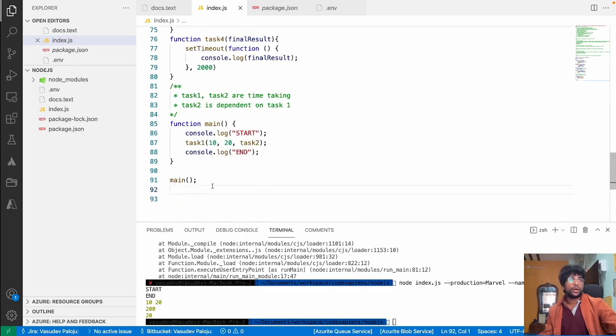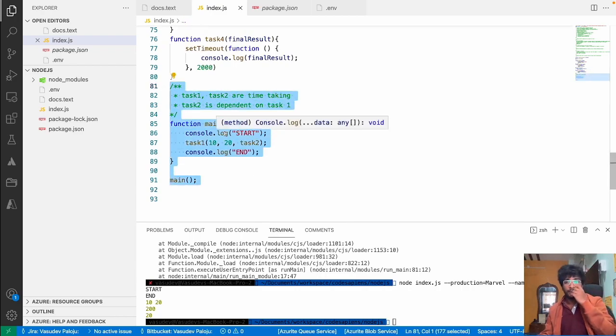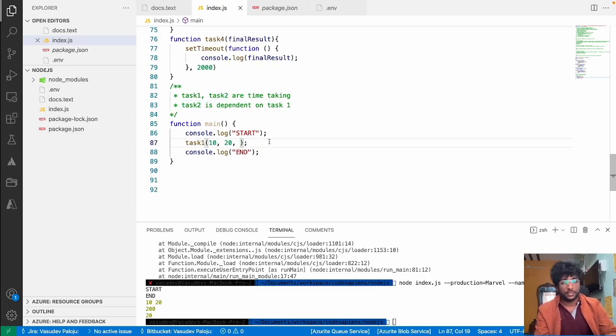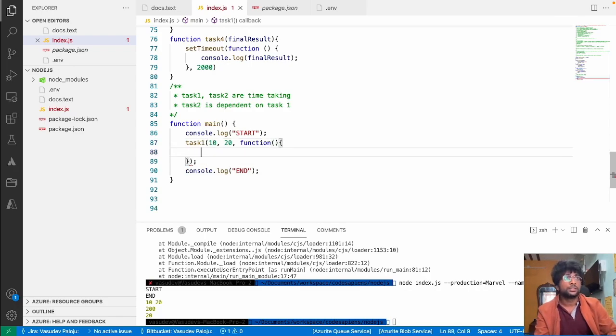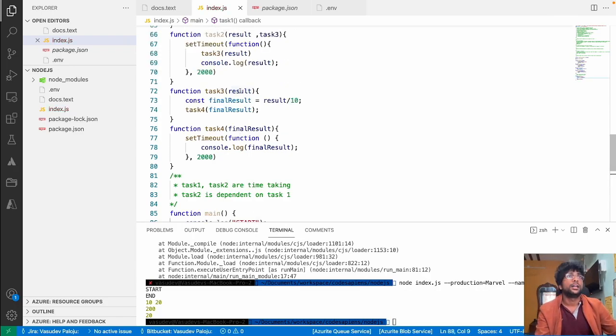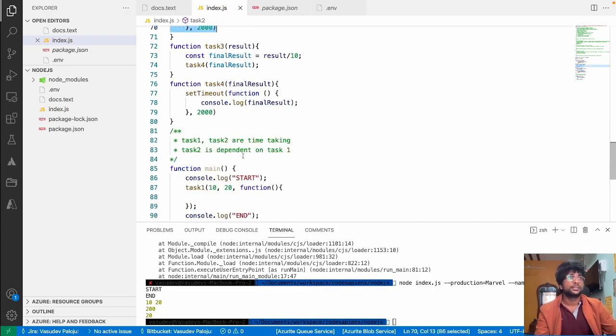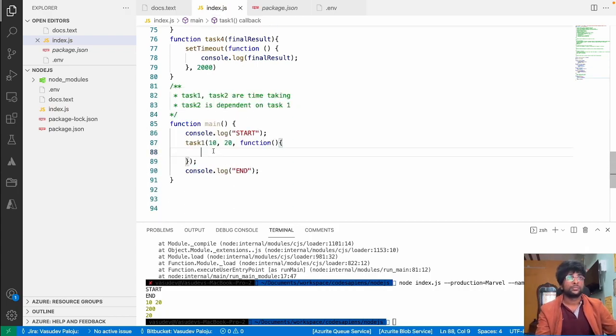So there is a way to avoid this callback hell. So basically callback hell would look something like this. If I haven't defined all of these functions with a name, then I would have done this function, this, and task 2 is nothing but this, right?